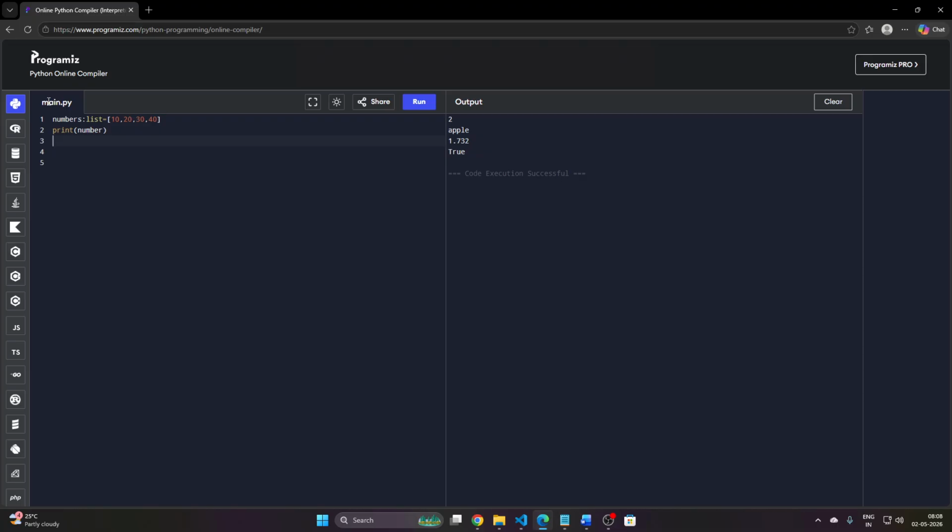After that, I want to use a for loop, for num in numbers, and print the num. So the two things are print numbers, which shows the list as it is, and the loop.